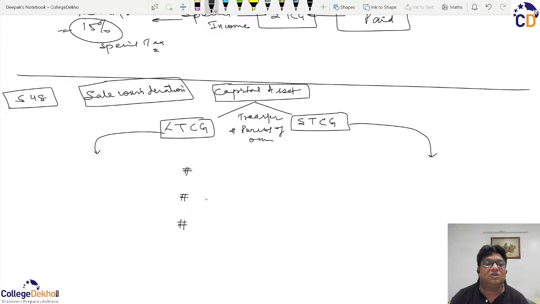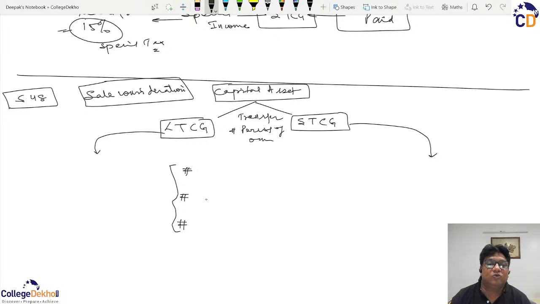And if the sale consideration is more than these three combined costs, then the profits will be there, known as either long-term gain or the short-term gain. And vice versa, if the total of these three costs exceeds the sale consideration, then there is no profit, but in fact there is a loss, which will be termed as either a long-term loss or the short-term loss. So before we move further, we have to identify what these three costs are.